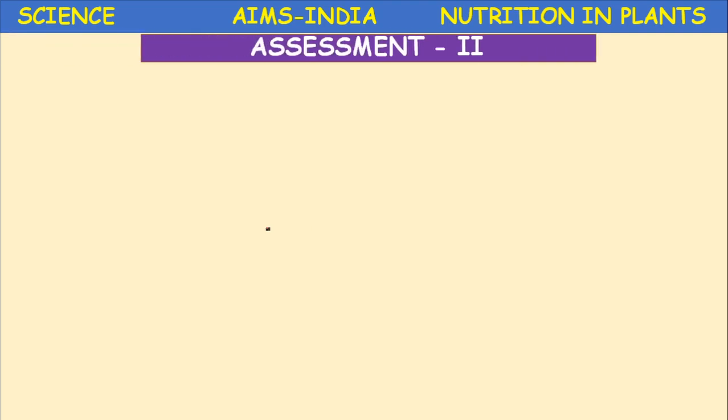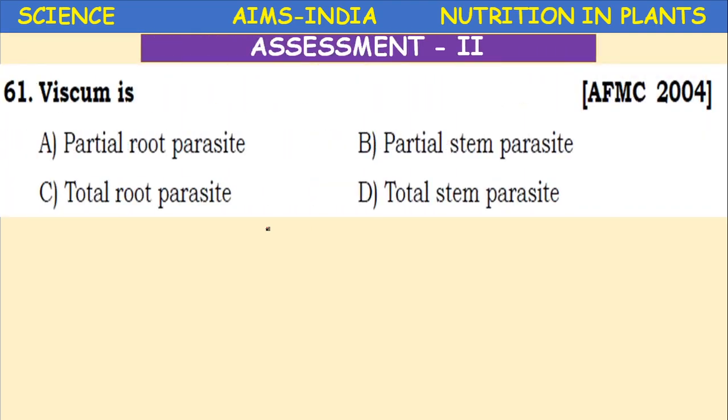Next, AMU means Al-Madina University. Viscum is... AFMC means Armed Force Medical Colleges. They will conduct separate medical entrance to work in the medical colleges, to work in the army forces as a doctor. Okay. Viscum is partial root parasite, partial stem parasite, total root parasite, total stem parasite. It's a partial stem parasite.